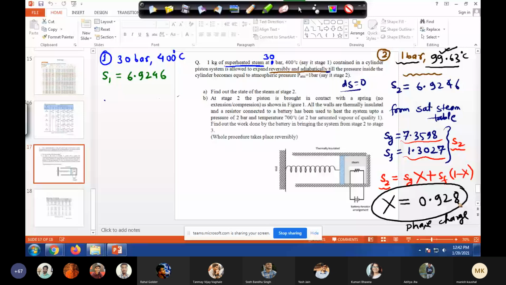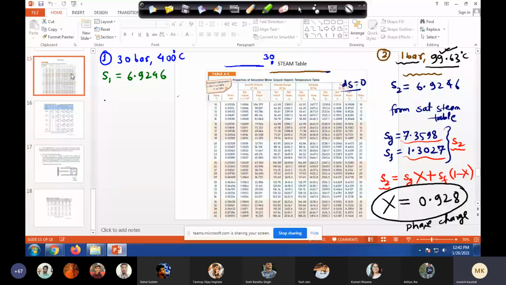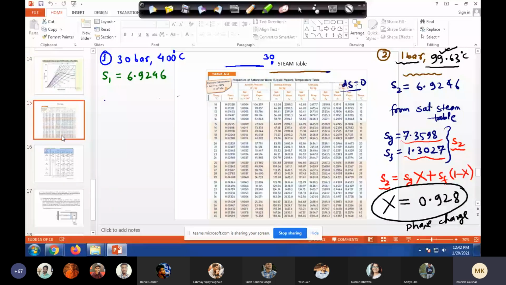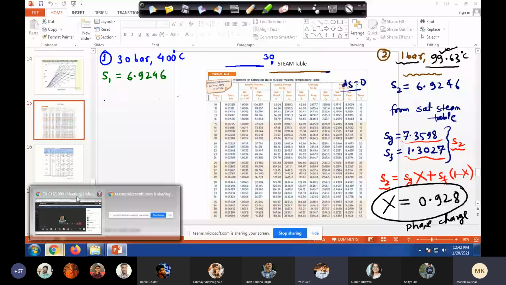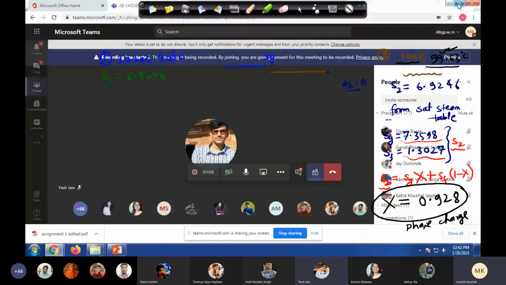Let me see if I can share that. This is saturated water, this will not work. Do you have a book, or did you search it from Google? A steam table PDF. You don't have any book right now, I guess.